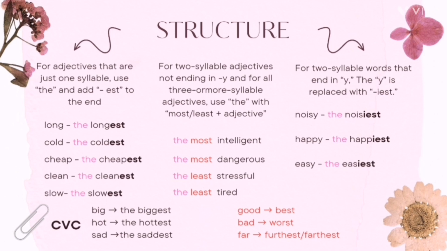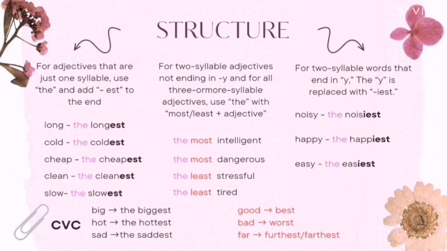In this part, there is an exception for words with the structure consonant, vowel, consonant. For the words big, the biggest; hot, the hottest; sad, the saddest. The last consonant is doubled.